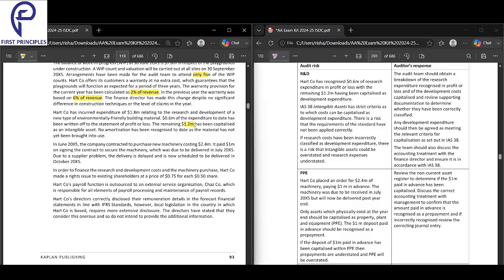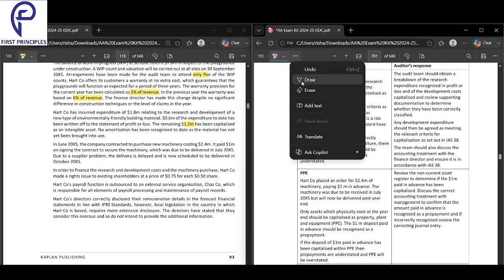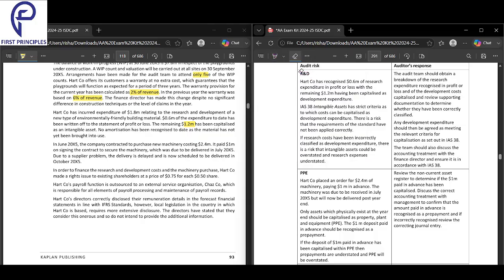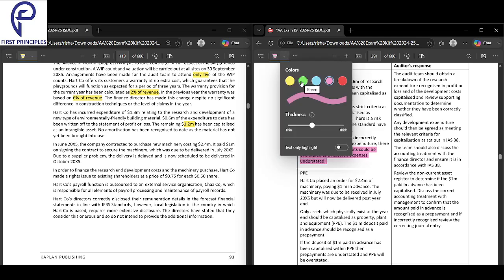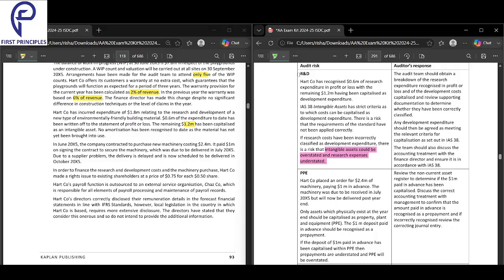So see, research cost should never be capitalized. Research cost should always be expensed in P&L. There's no reason to capitalize. So here the intangible assets are overstated and research expenses understated, because you have capitalized the research cost. This is an incorrect application of accounting.